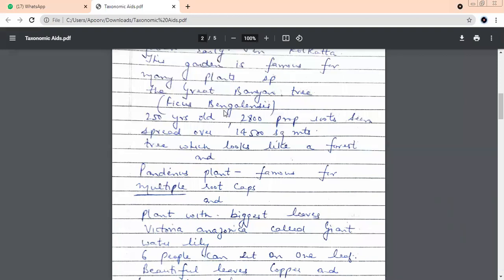Very good. And will you find them in young trees or old ones? Old ones. Very good, beta. They are hanging roots. They grow from the branches towards what? Towards the land. And this great banyan tree, about which I'm telling you, the roots hang from the tree, and it's such an old tree. They come and reach the soil, the land, and from there, another tree starts growing. You have done vegetative propagation in class 10th.